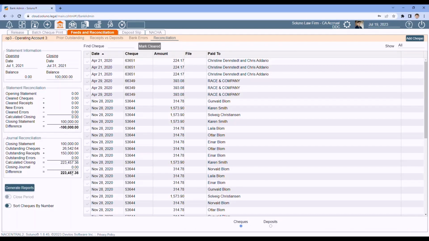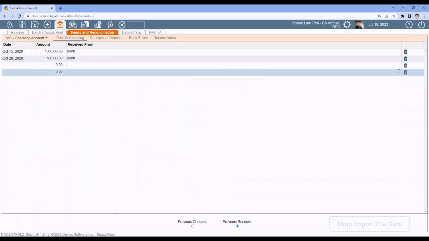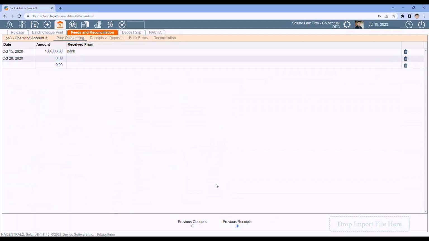Those prior items affect your journal reconciliation. That's why it's very important that you enter those prior items. That is one of the reasons people can't do their first bank rec, because they're missing a prior item. So do make sure all prior outstanding have been entered in. They can cause major hassles.